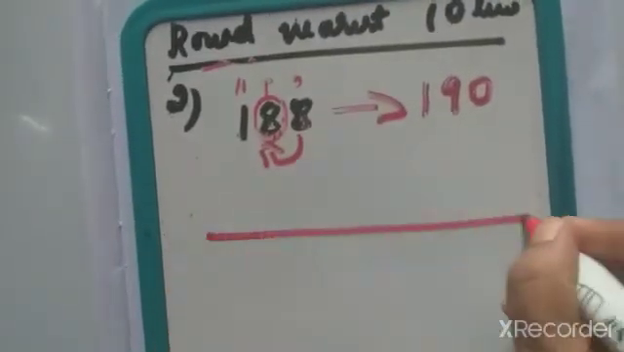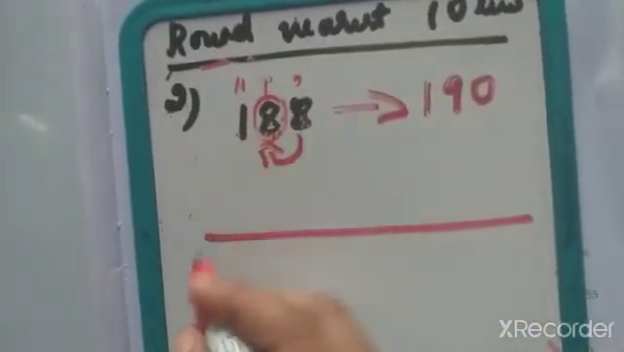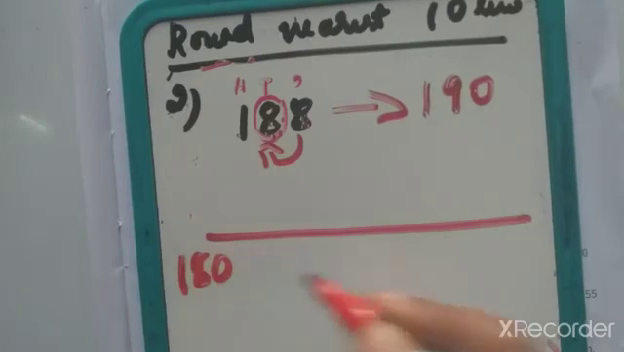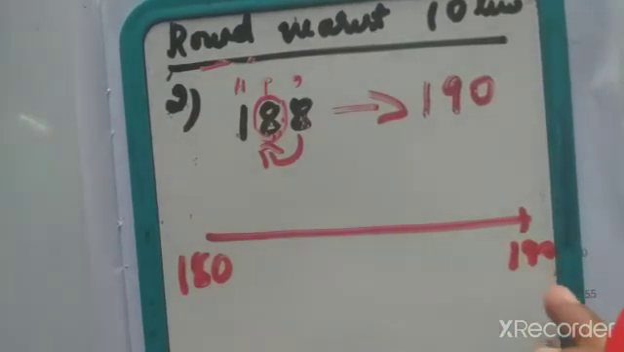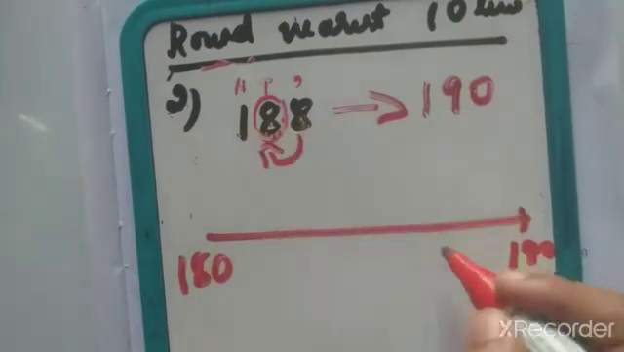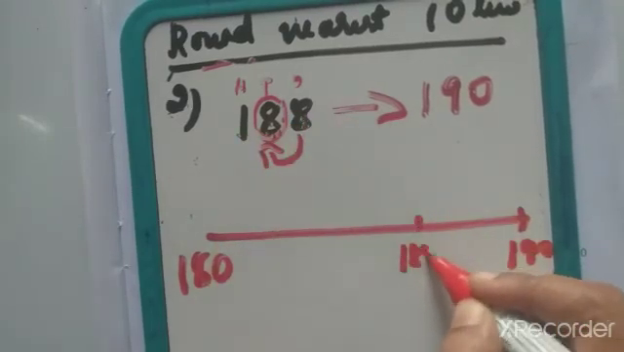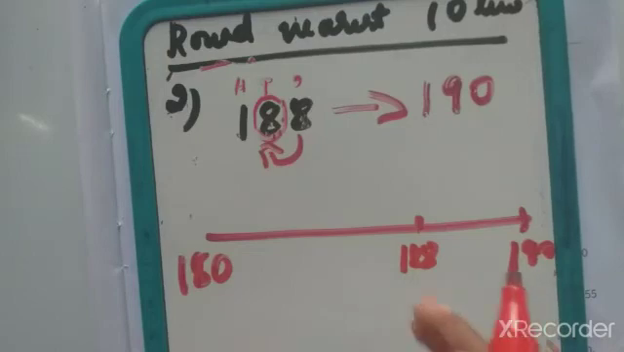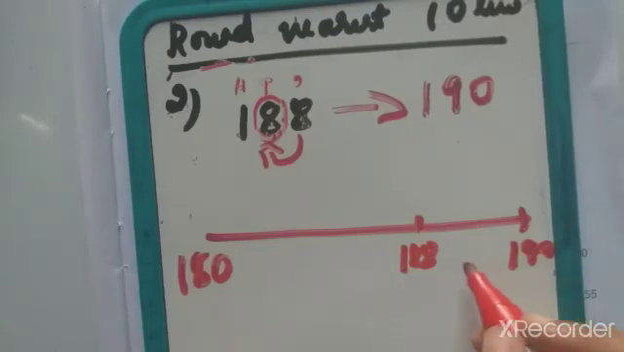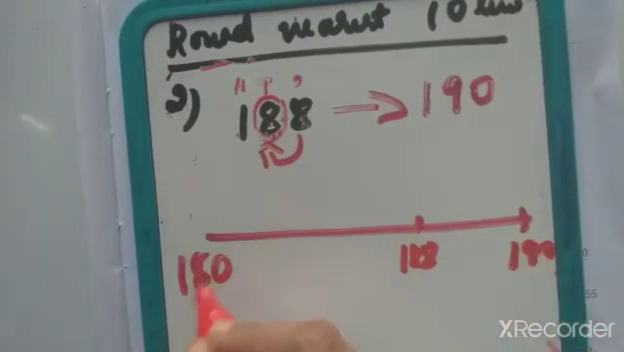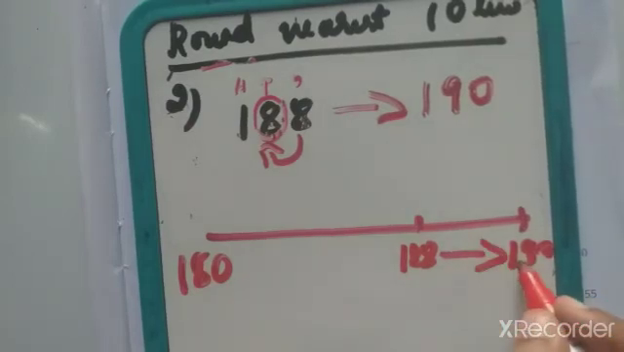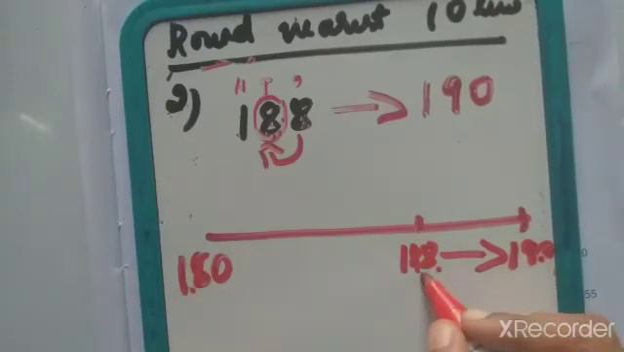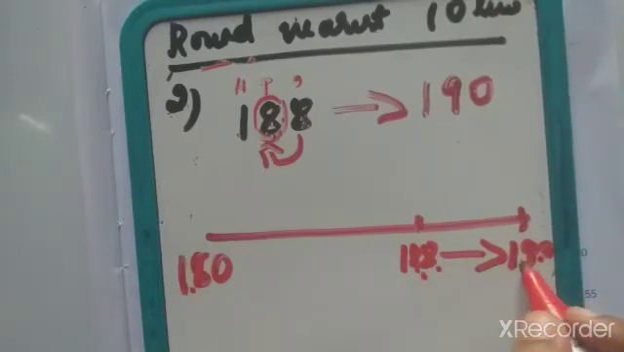One more method: for the number 188 we take numbers from 180 to 190 on the number line. 188 lies here. So who is the nearer neighbor, 190 or 180? Yes, 190 is nearer. 188 is nearer to 190 than 180. So we can move to the next number, 190.